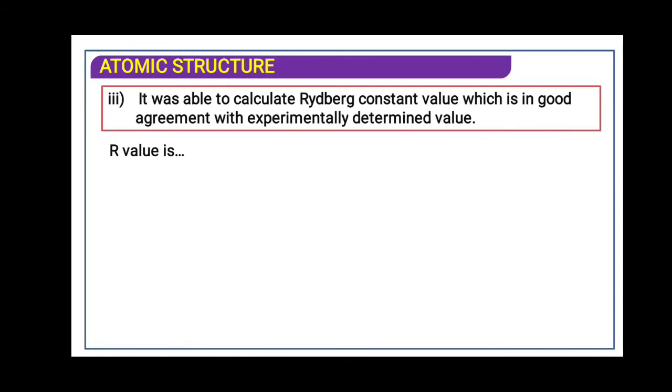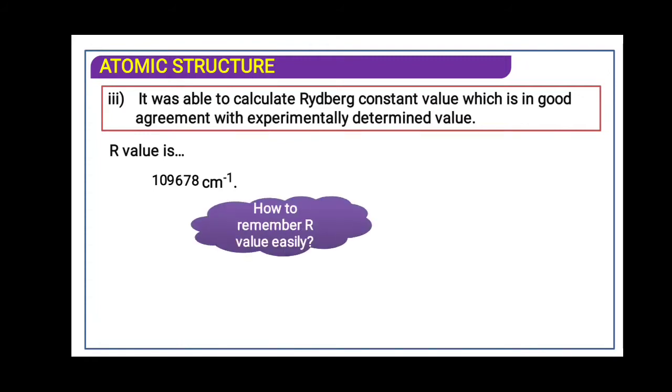Rydberg value is nothing but the constant. This constant value was actually first given by Balmer. When the electron excites from the higher energy level to the lower energy level, with respect to that, they have given an experimentally determined value, 10.9678 per centimeter.